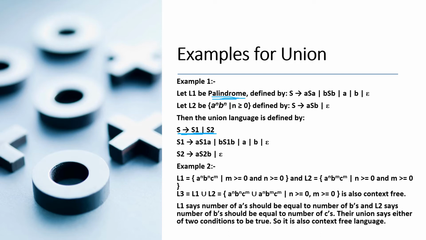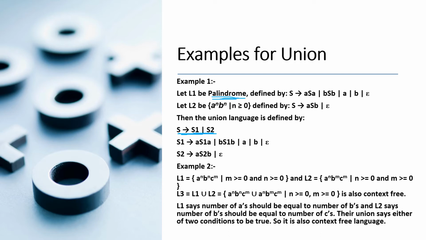S1 gives rise to aS1a | bS1b, and it gives rise to single a or single b or epsilon, and S2 gives rise to aS2b or epsilon. And the second example is a language L1 where L1 is defined as